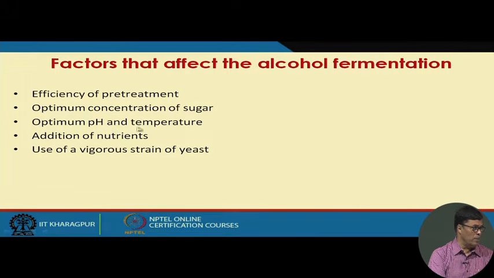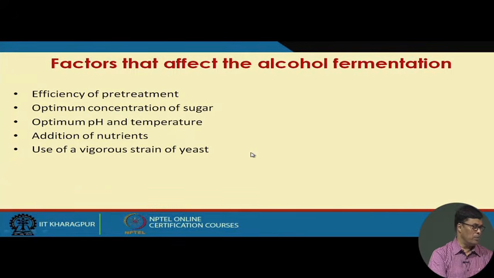Then optimum pH and temperature. The yeast fermentation usually takes place at an acidic pH of around 4.5 to 5, and the temperature is close to ambient, about 30 degrees centigrade. Next is the addition of nutrients as per requirement, because we require some nitrogen, magnesium or phosphorus.